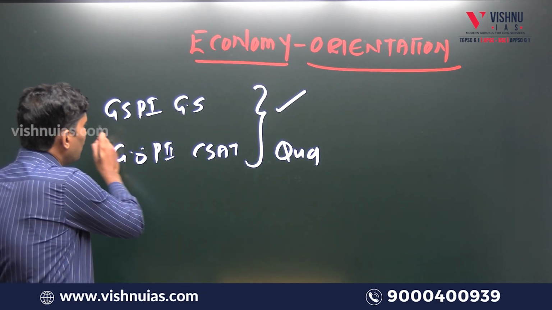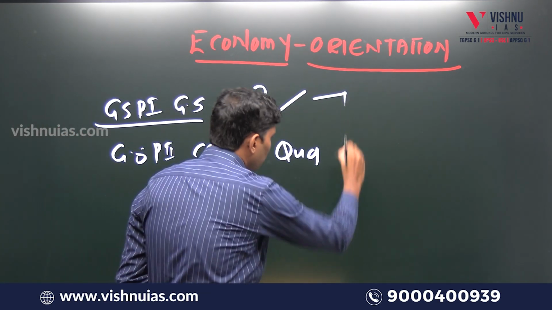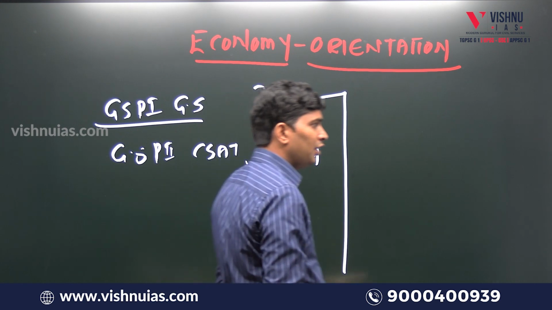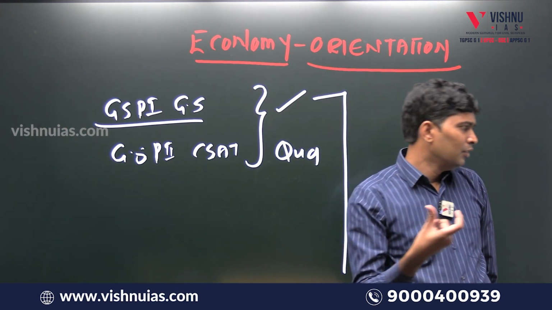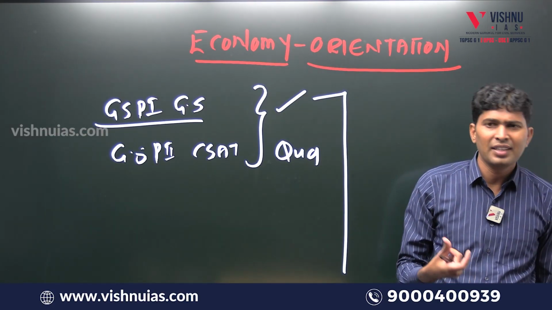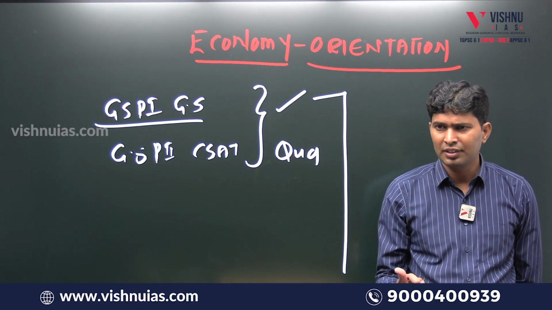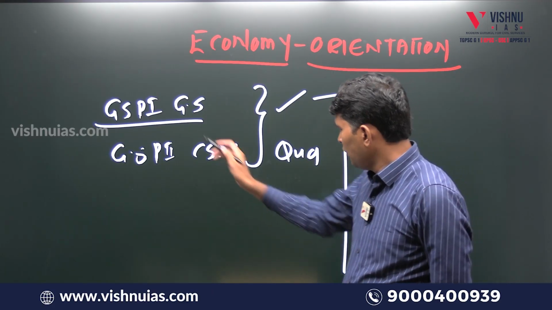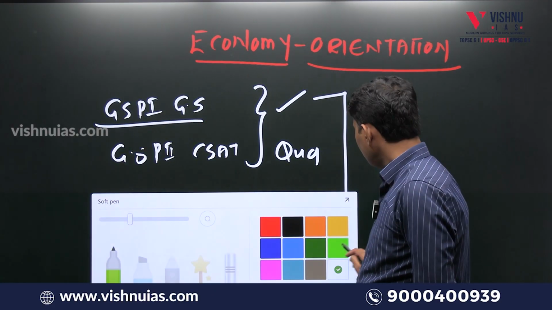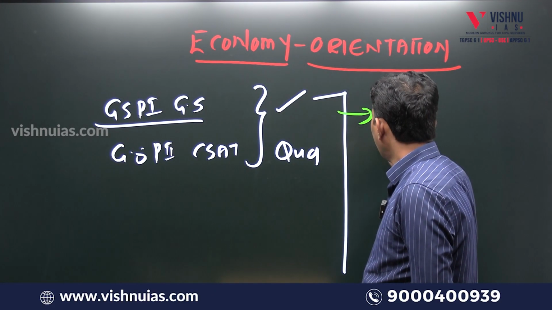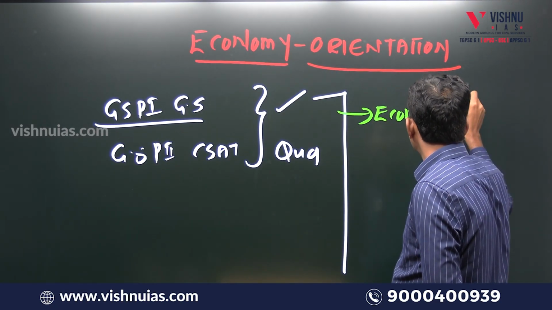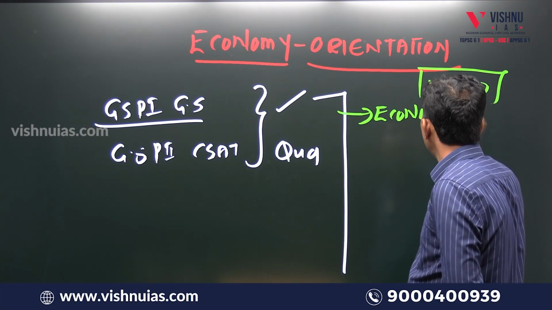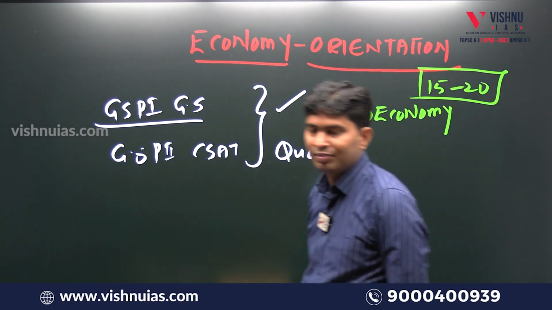So in GS paper 1, I have so many subjects: history, geography, polity, economy, society, social issues, science and technology, current affairs, so many things. From economy, every year in prelims, roughly around 15 to 20 questions are being asked.